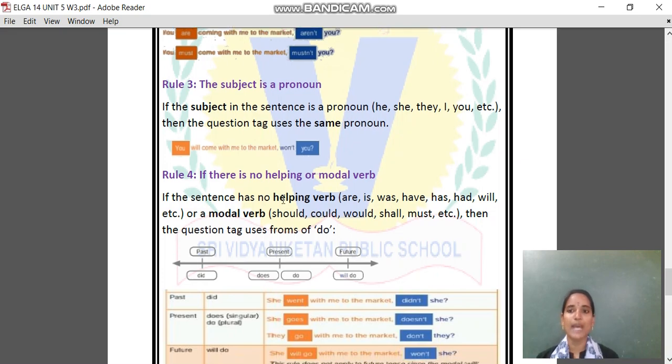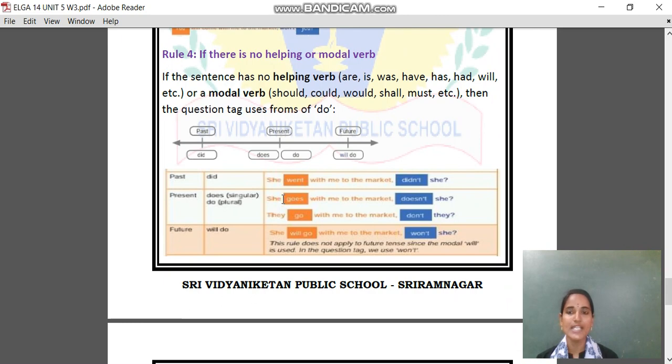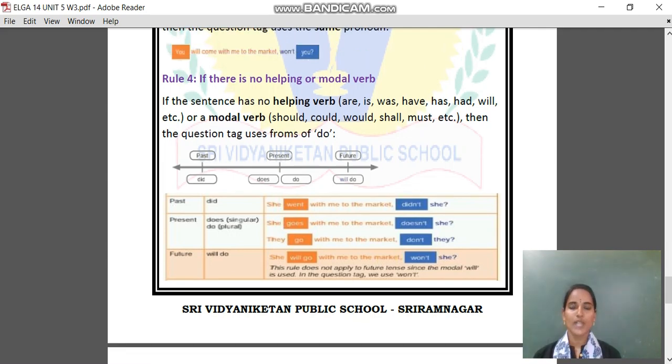And rule 4 comes if there is no helping verb or no modal verb. If there is no helping verb or no modal verb in a sentence, then we use the question tag forms of do. So now let us see the question tag uses forms of do. Here do in past we will change to did, and in present we are using does for singular and do for plural, and in future we will use will do.